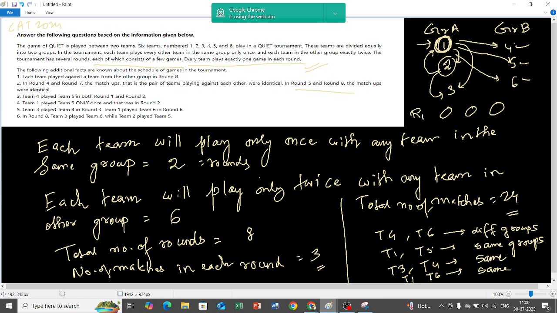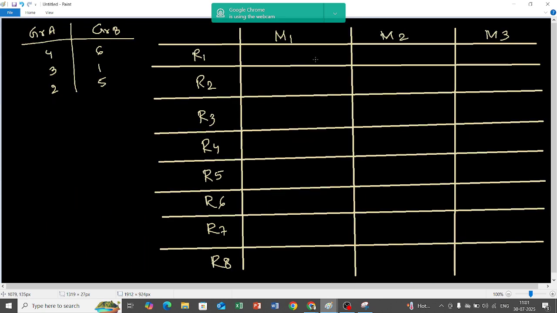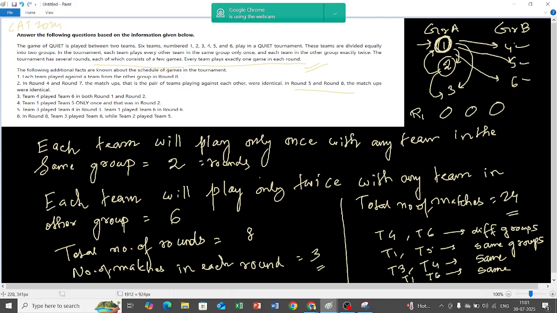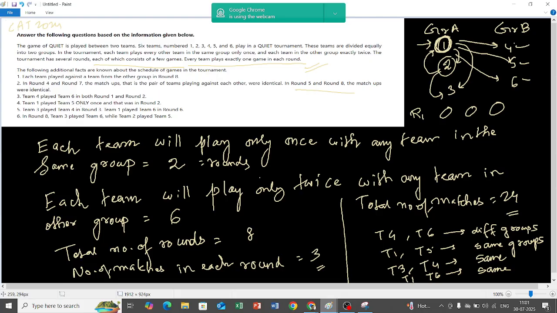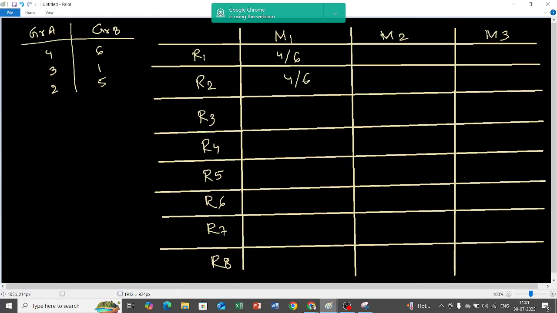Information number 3: team 4 played team 6 in round 1 and round 2. So where is round 1? This is round 1. Team 4 played with team 6, so 4-6 goes over here in round 1, and in round 2, 4-6 is over here.